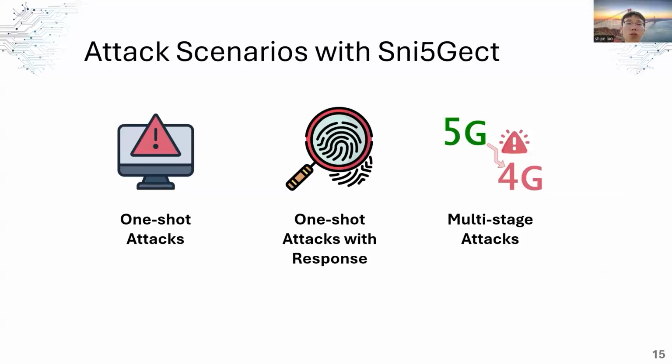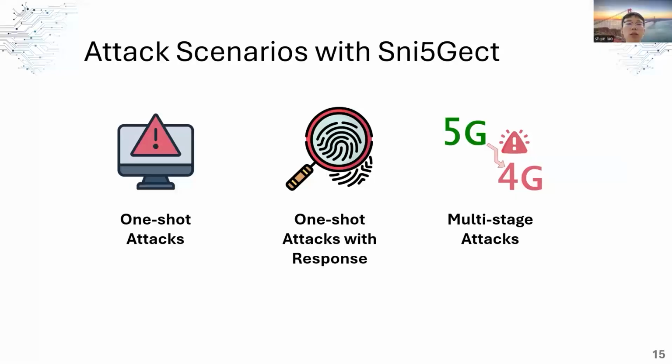SNIFF-5G supports three categories of attacks. Firstly, one-shot attack, where a single injected message can trigger an immediate reaction, such as crashing the UE modem or forcing a downgrade. Secondly, one-shot attack that expects a response, which allows us to do things like fingerprinting a device.